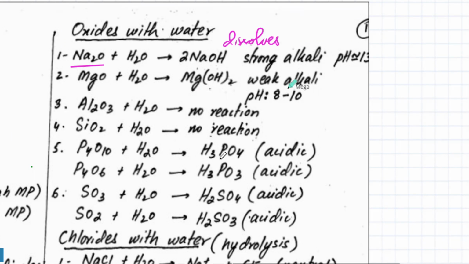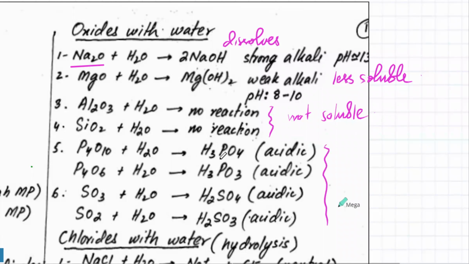MgO also dissolves, but it forms a weak alkali, so it's less soluble. So you have to remember the pH. MgO will not dissolve a lot in water. Aluminium oxide and silicon oxide are not soluble, so they're never going to dissolve. Then you have hydrolysis. This is known as hydrolysis.